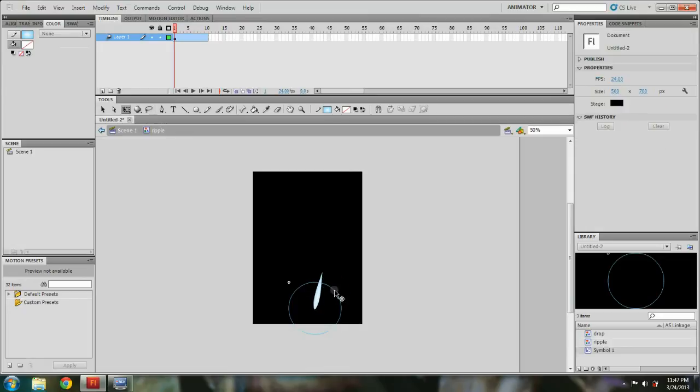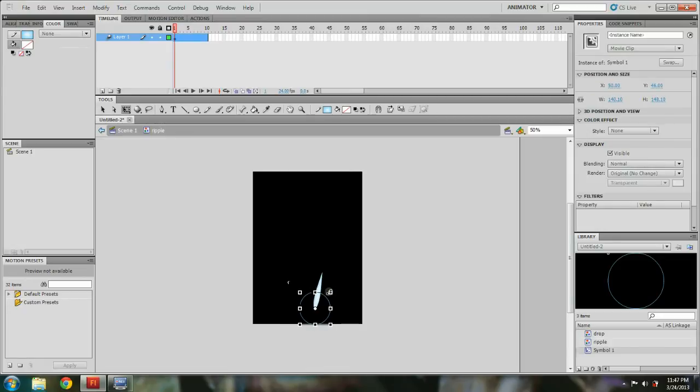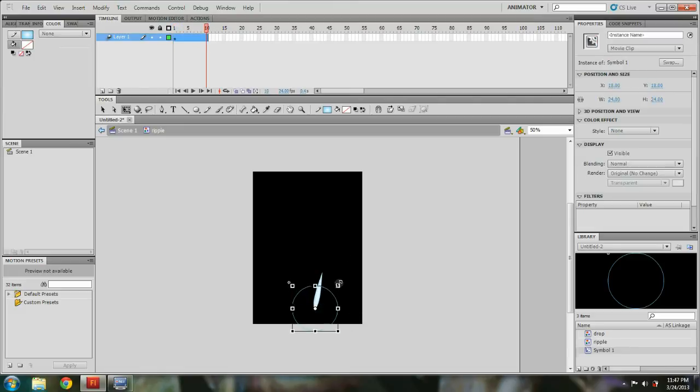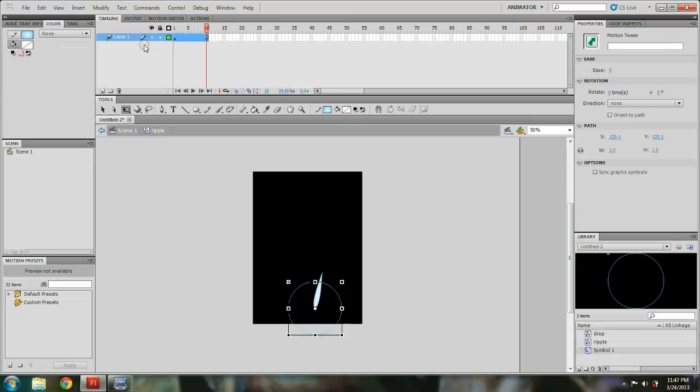I'm gonna make this smaller. Hold shift and just click. Hold shift and just make it smaller. And go to frame 10 and just make it bigger. Or it doesn't matter, whichever way you want. So that's how your ripple is gonna look.